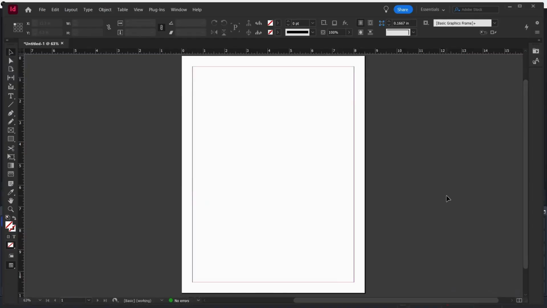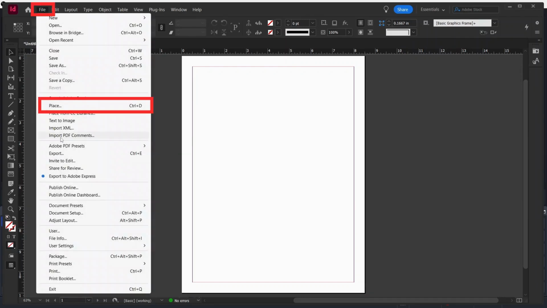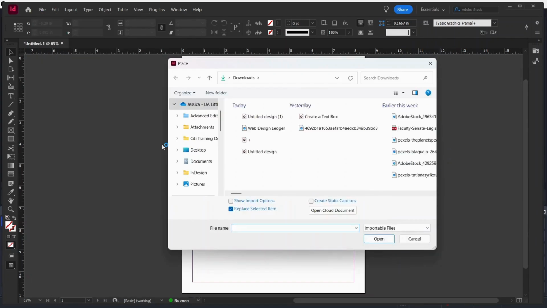Before you start this process, it's important to have the photos you want saved and a general idea of what you want your knockout text to look like. If you make a mistake, this process is very flexible and allows you to correct them later on. So let's start. First, go to File, then Place. From your File Explorer, place the photo that you want.